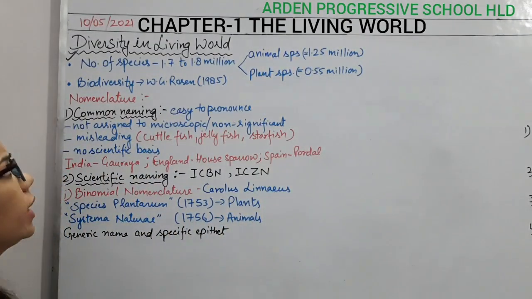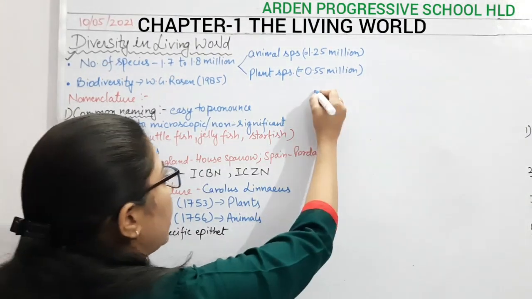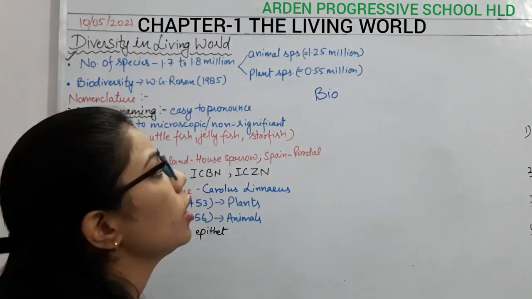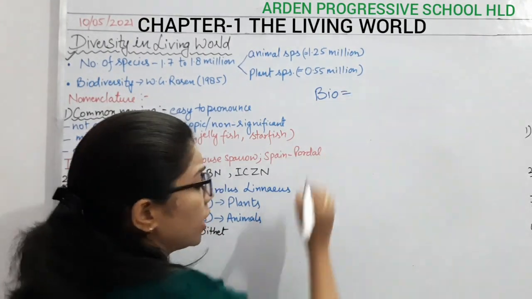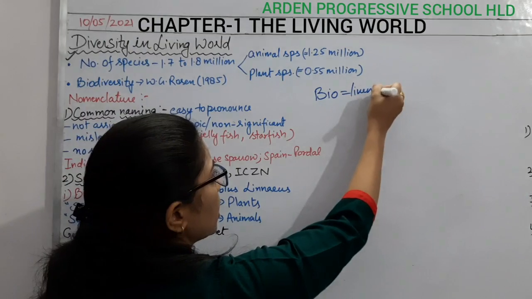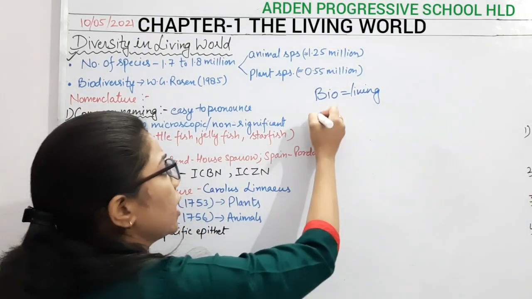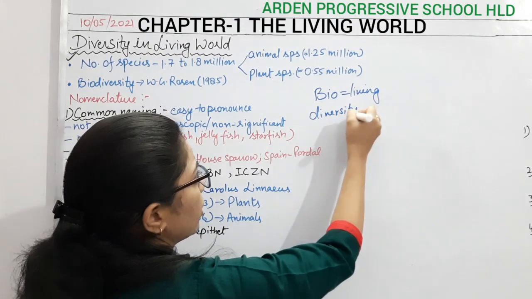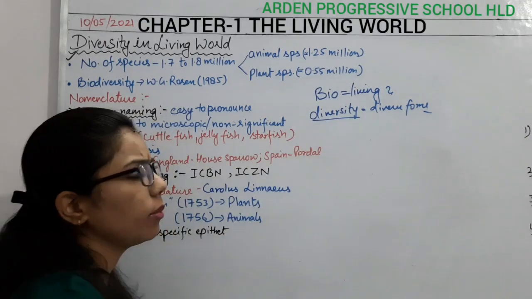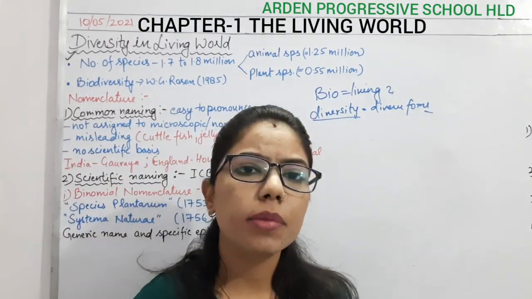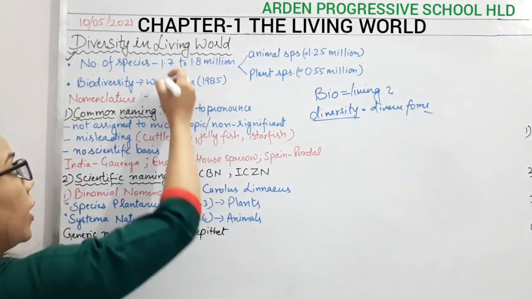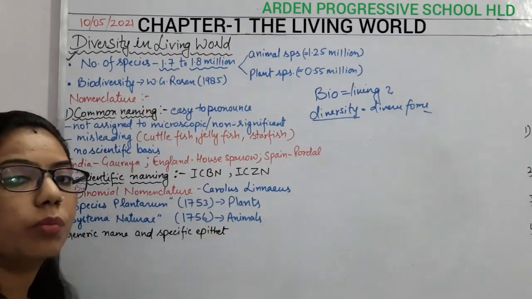Here we are talking about biodiversity, because we are talking about the variation among living organisms. The term biodiversity is composed of two terms. Bio means something which is living, and diversity means diverse forms. So all the living organisms having very diverse forms come under biodiversity. Again, this data is very important from the examination point of view.